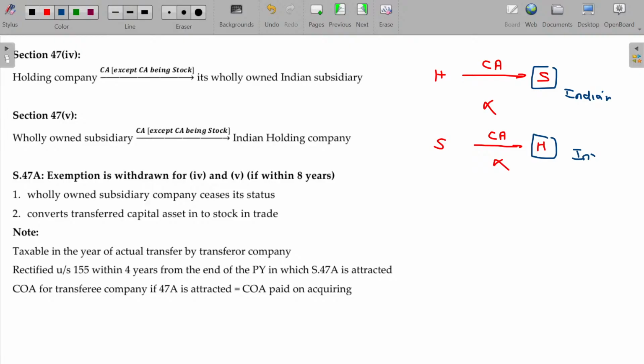The transferor company may be a non-Indian company, maybe a foreign company, no problem, but the recipient should be an Indian company, and the holding status should be 100% holding. All the shares of the subsidiary company are held by the holding company. Only then these provisions will be applicable. And of course, conditions are also applicable for this. What are the conditions?